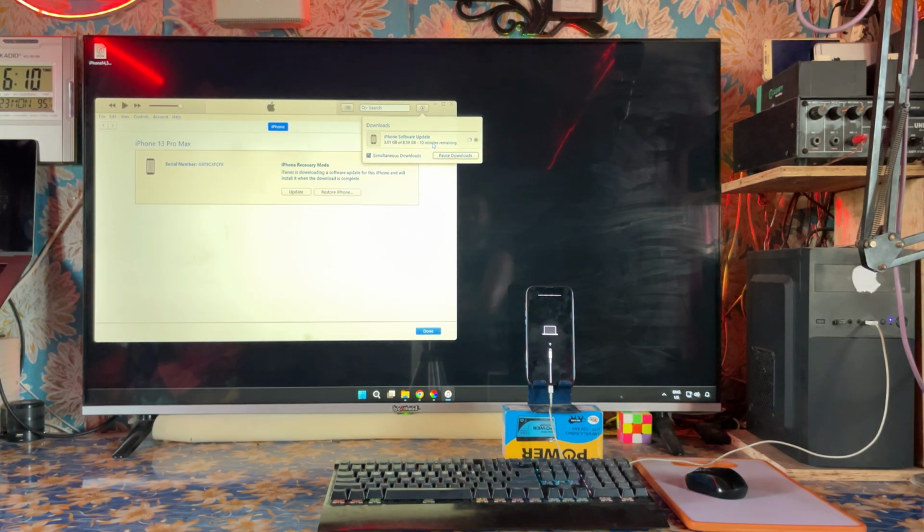Live, I'm trying to fix all kinds of issues that we are having on this particular device. We will see and address it. Whether your device has a screen time passcode, touch ID, face ID, all these issues you can fix in a simple way. In case 3uTools or Magic PC is not functioning properly, you can address it with the help of iTunes, guys, because iTunes has been developed by Apple itself. So let's see.